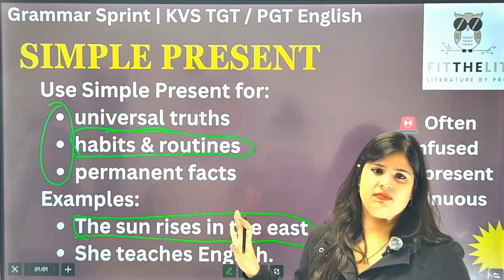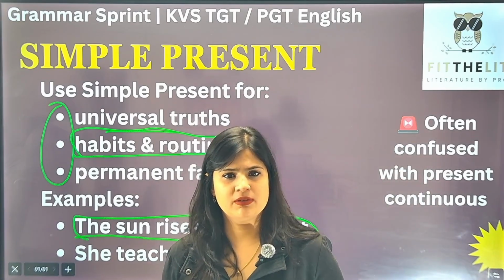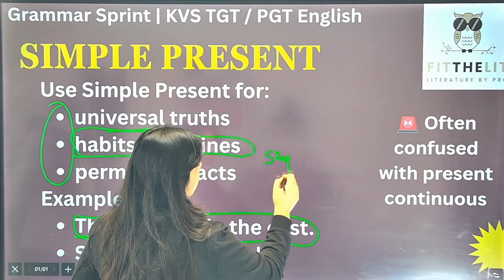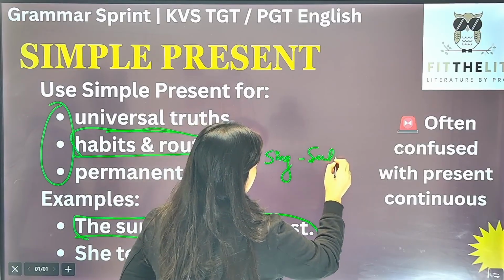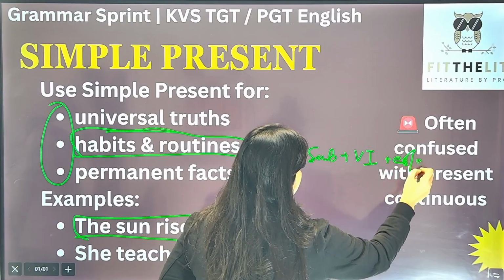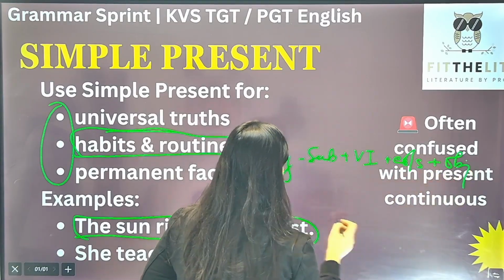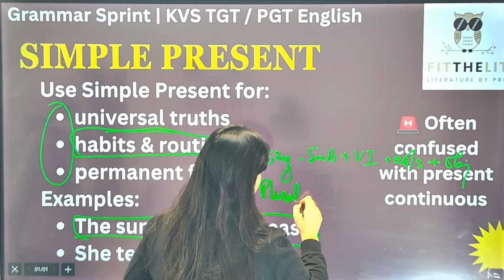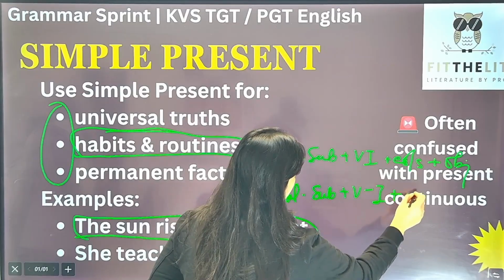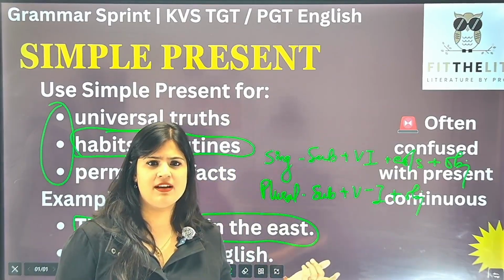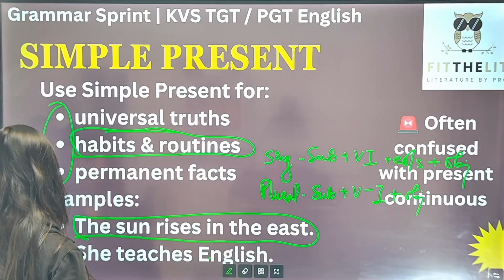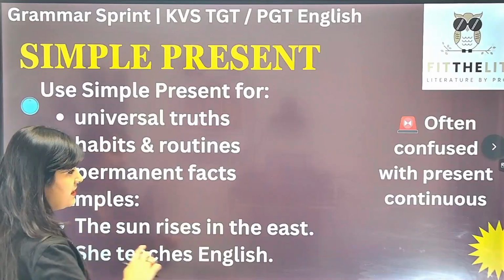Now simple present tense, although I have already told you that I'm not talking about the rules here, मैं आपको simple सा एक rule दे देती हूँ, and that is if it is a singular subject, then of course you have subject plus verb's first form plus s or es and plus object, right? And for plural one, it is going to be subject plus verb's first form plus object. So this is the rule that you might have come across, and this is the rule that you should learn for your examination purposes, right? So this is done, simple present tense.